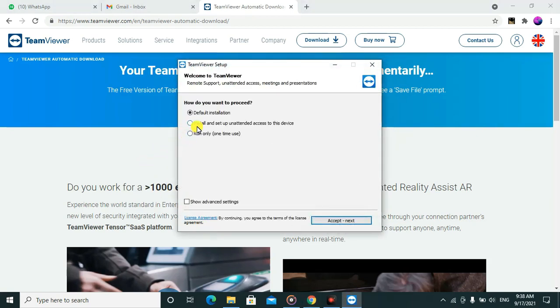So how do you want to proceed here? Default installation, install setup as attended access to business, or run only for one-time use. You shall go with default. If you want to know the advantages, they will also show you here. Then you have to click on accept.